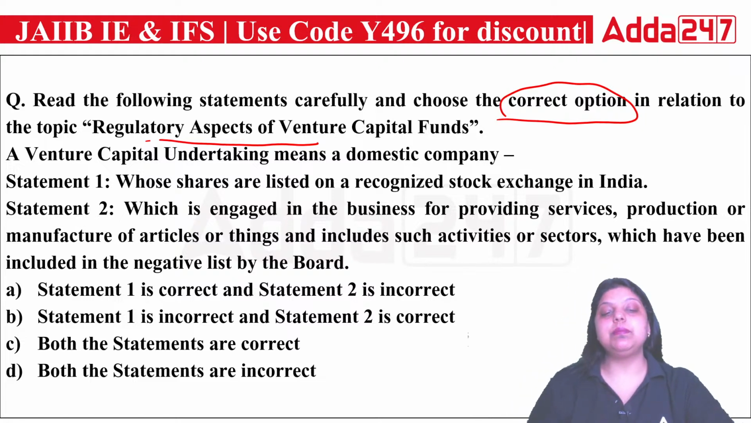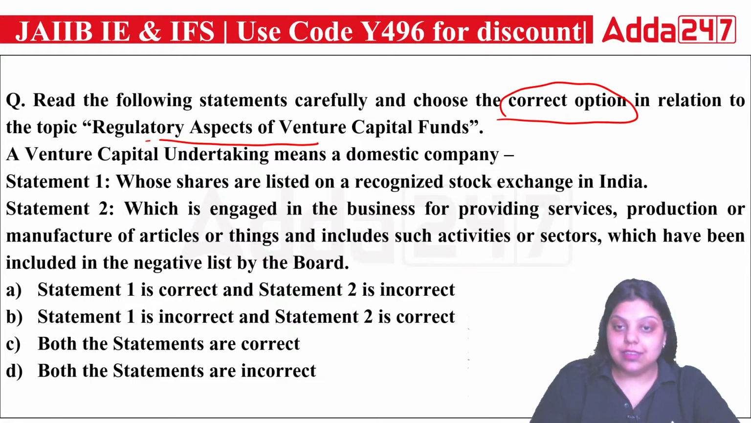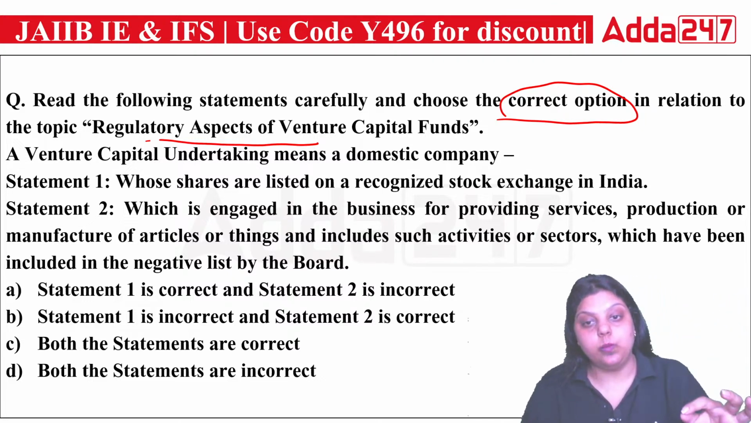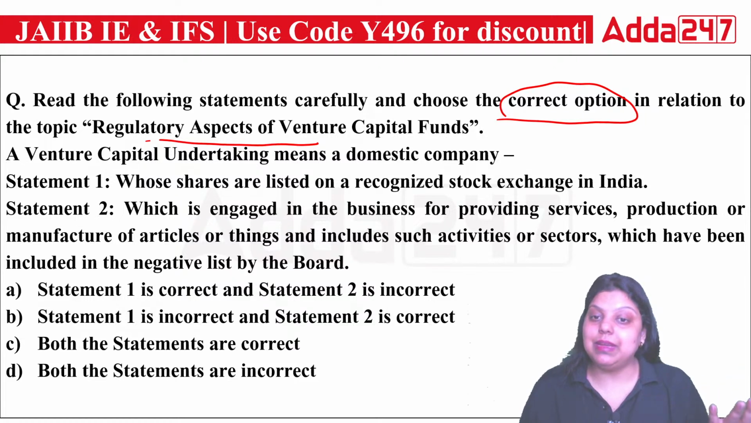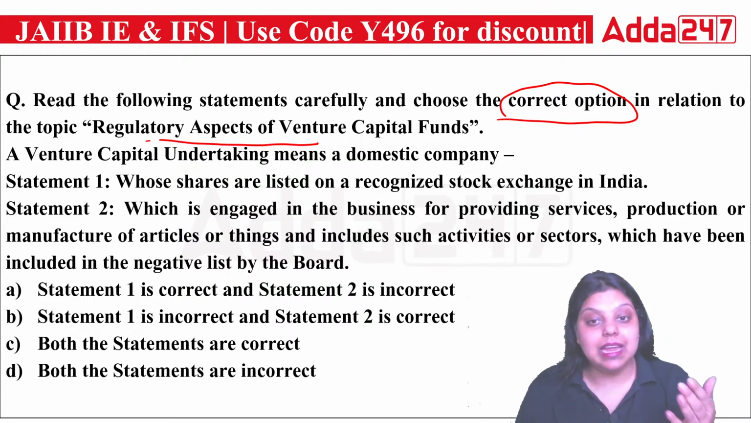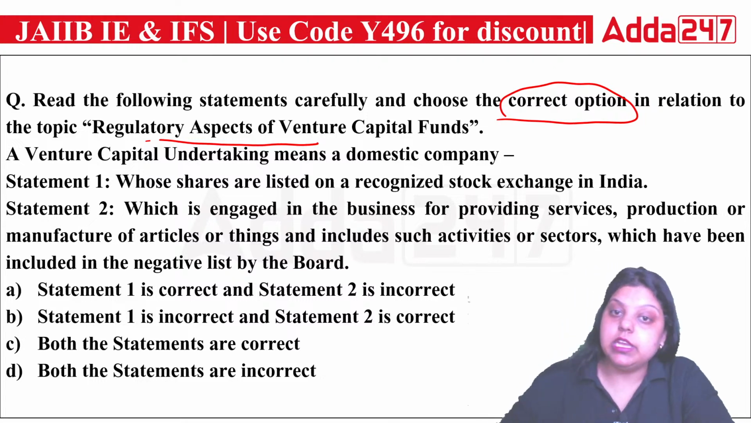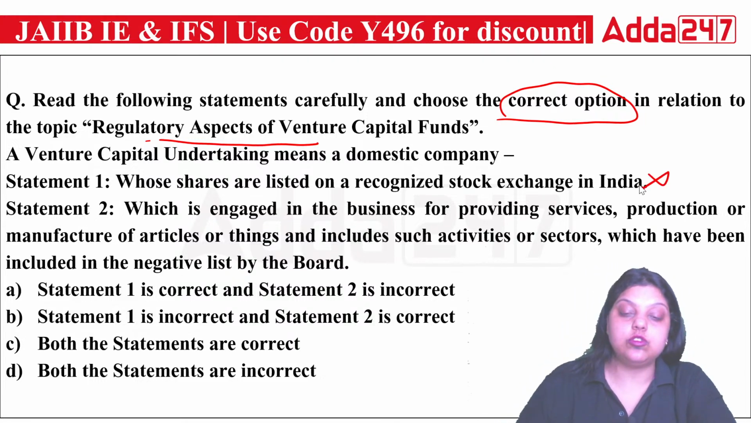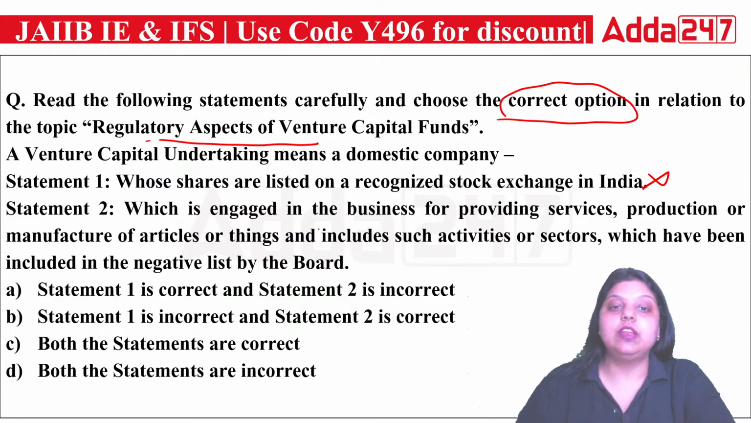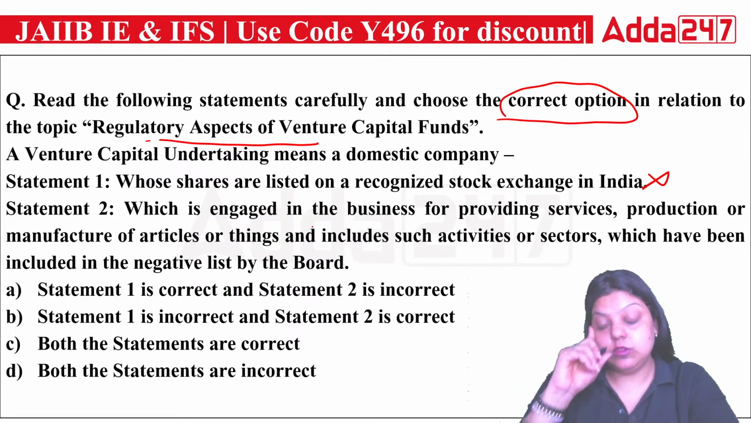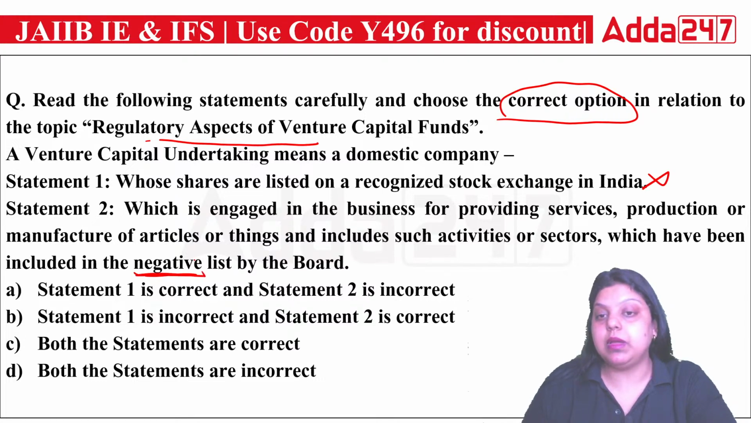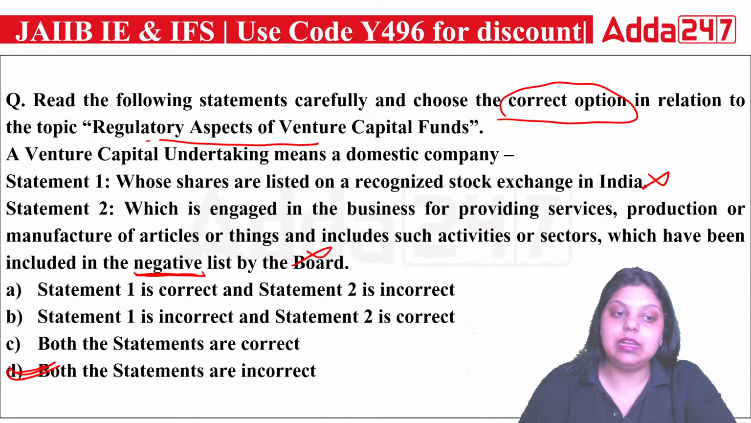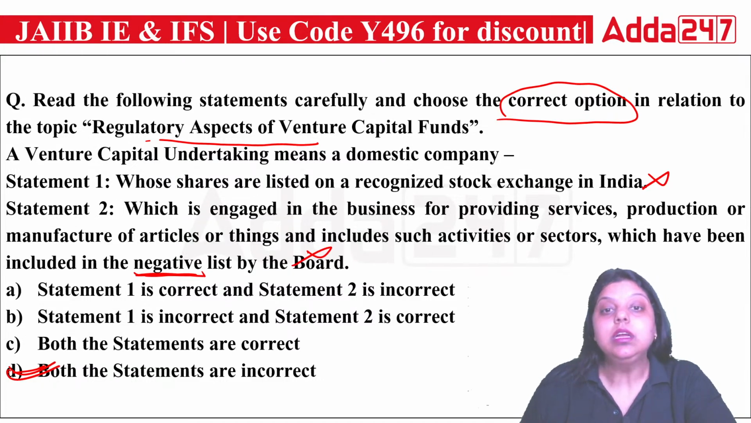So the first statement is saying that a venture capital domestic company can go and list their shares on a recognized stock exchange. That's not true. First of all, venture capital is regulated by SEBI, and SEBI said that venture capital cannot raise capital from the public by issuing shares. So they cannot go to a recognized stock exchange to list their shares. The second is also wrong, that they are saying those lists which have been added by the negative list by the board, you cannot do business on that. It means both the statements are incorrect related to a venture capital domestic company. Both the statements are wrong.